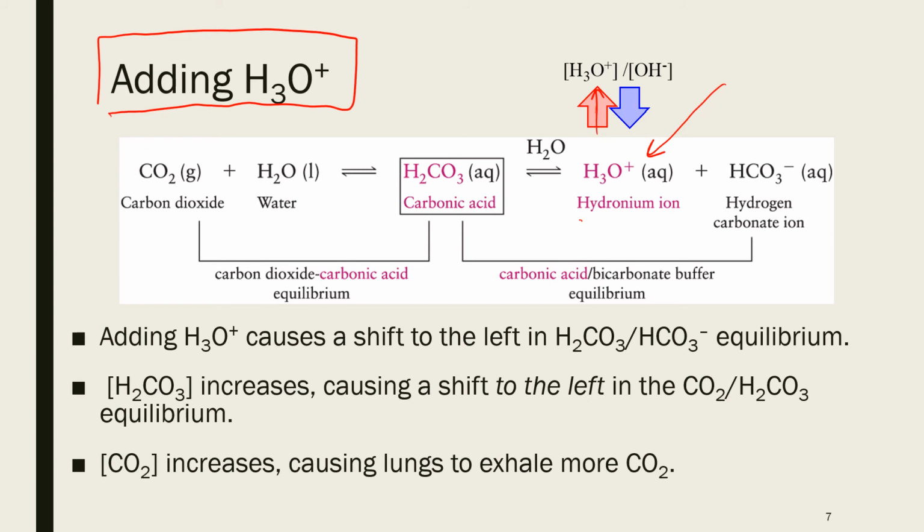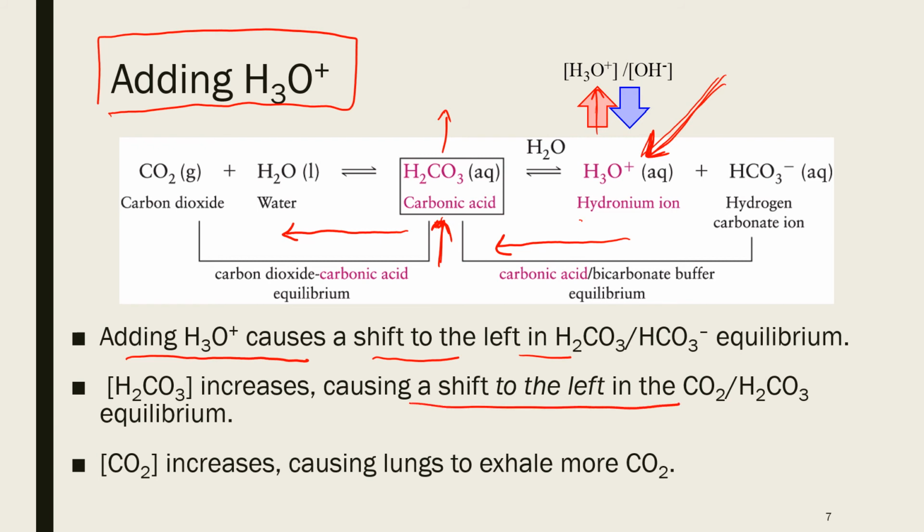Because hydronium ion has increased on this side, according to Le Chatelier's principle, the equilibrium will shift to the left. So adding hydronium ion or acid causes a shift to the left, which means we now have a high concentration of carbonic acid. If the carbonic acid concentration is high, the equilibrium will shift further to the left. That means there will be more carbon dioxide and more water in the blood.